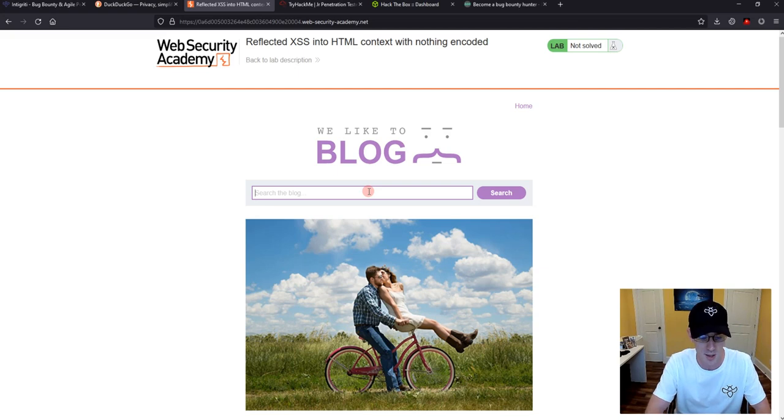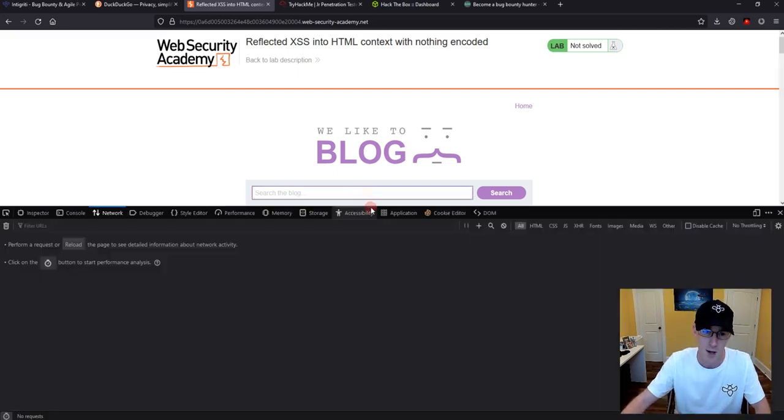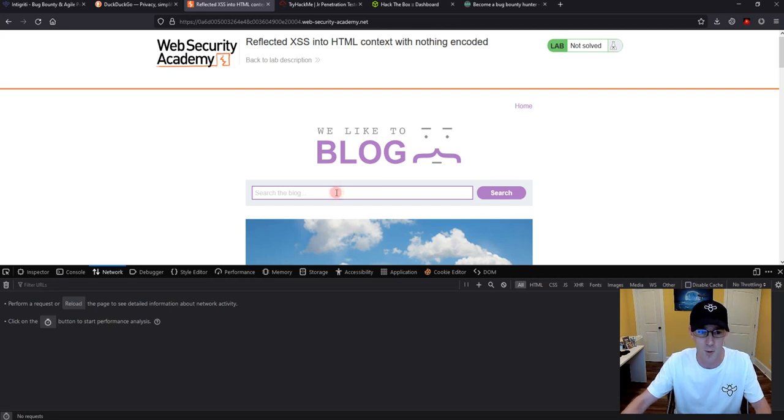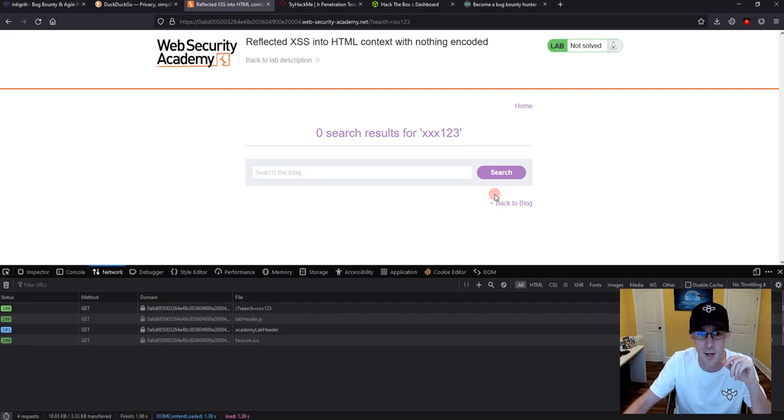So let's just send it a canary. Now, whenever I test search forms or test parameters, I like to send it a canary. What's a canary? Well, it's a bird. You could send it a snake if you'd rather, but the point being is you want to send it something unique. I like XSS720p. I haven't actually encountered that canary in the wild before. It's very simple and easy to remember, so I'm going to send it XSS720p. I just started doing that and didn't stop, so it's now my go-to canary.